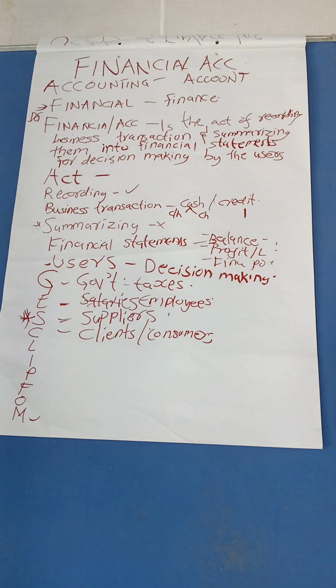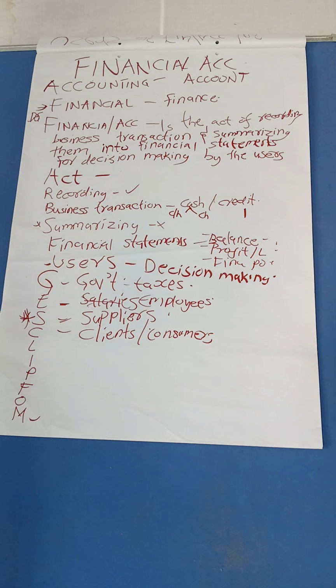You know, not only people come, just buy and go. There are those who can come and get in agreement that let me pay this, but you'll supply for me these goods at maybe a period of one year. What if this business collapses along the way? It means the clients or the consumers are going to suffer, because there will be no business to supply them. So they are in need of this accounting information so that they can do what? They can tell that you are going to survive in the near future.